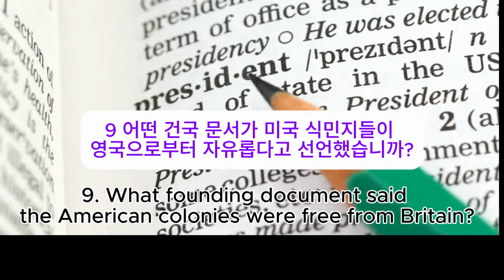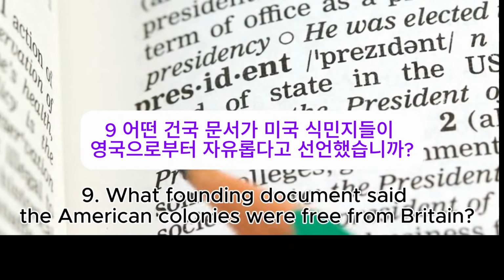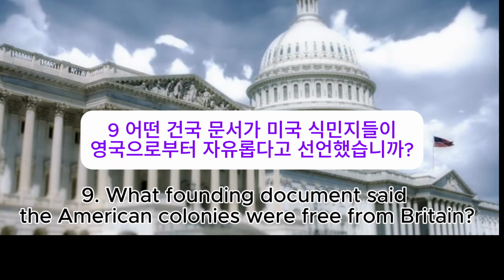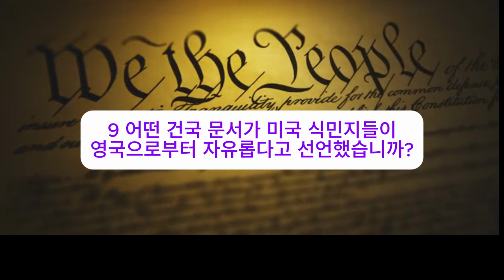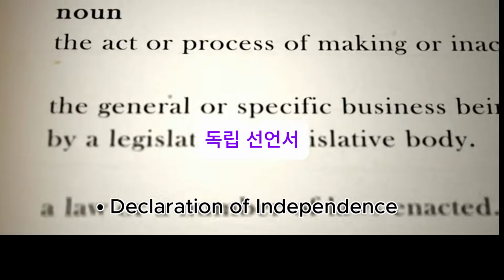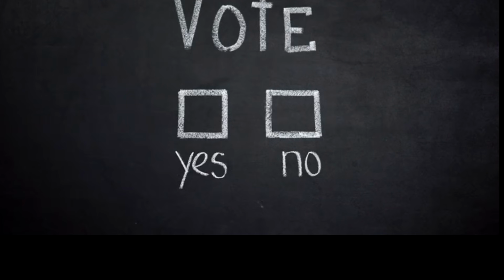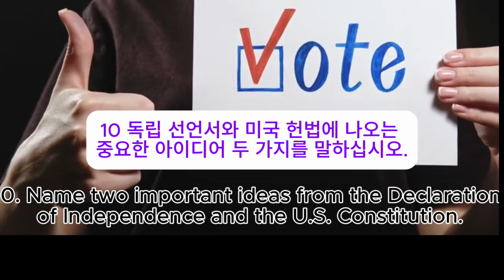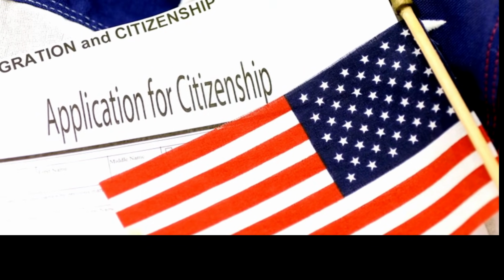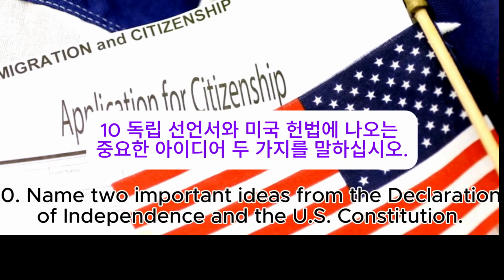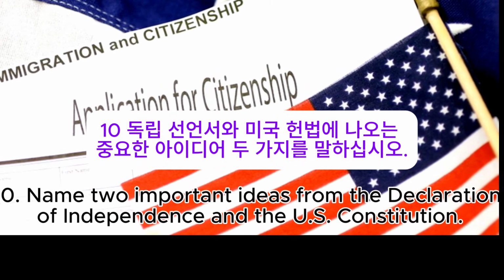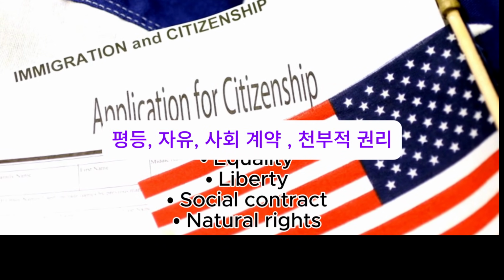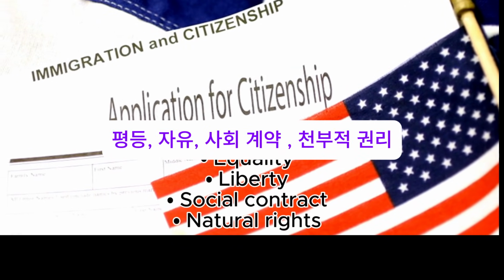9. What founding document said the American colonies were free from Britain? Declaration of Independence. 10. Name two important ideas from the Declaration of Independence and the U.S. Constitution. Equality, liberty, social contract, natural rights.